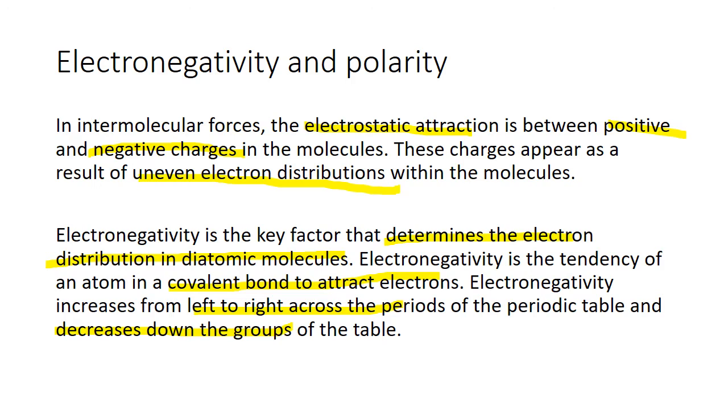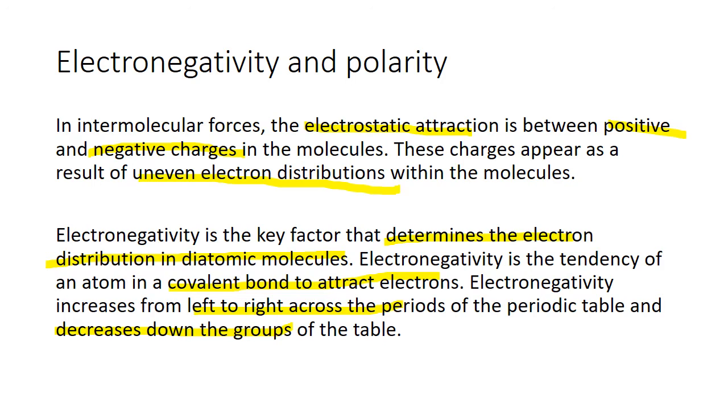So I'm reading the first paragraph here. This is from your textbook. It says intermolecular forces. The electrostatic attraction is between positive and negative charges in the molecule. It says these charges appear as a result of uneven electron distribution. If you are talking about covalent molecules here, if the covalent molecule consists of different atoms, most likely there will be a difference in that electronegativity.